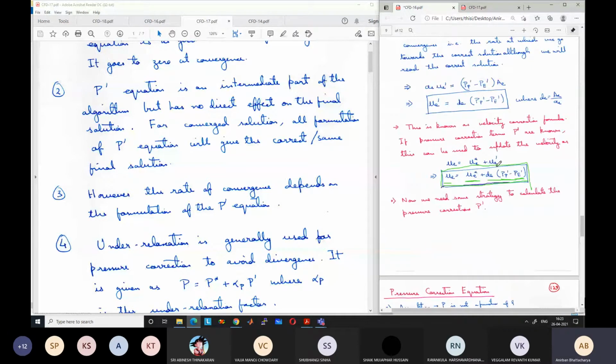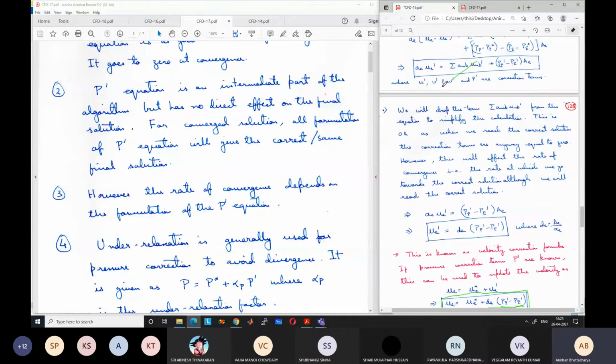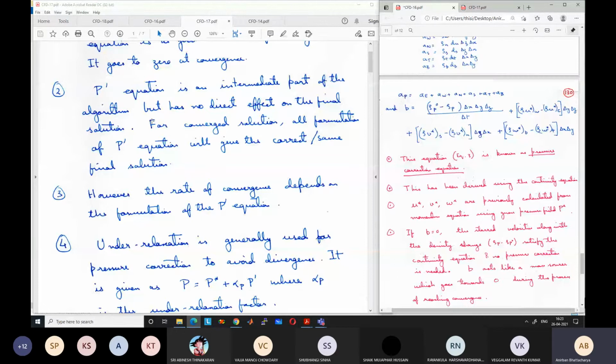Somebody else can devise another method of deriving the P dash equation, not by dropping this term but by some other approximation. It will not have any effect on the correct solution. The only effect will be on the rate of convergence. The correct solution will still be the correct solution. So the P dash equation does not have any bearing on the correct solution, only on how fast we reach it. However, the rate of convergence depends on the formulation of the P dash equation.